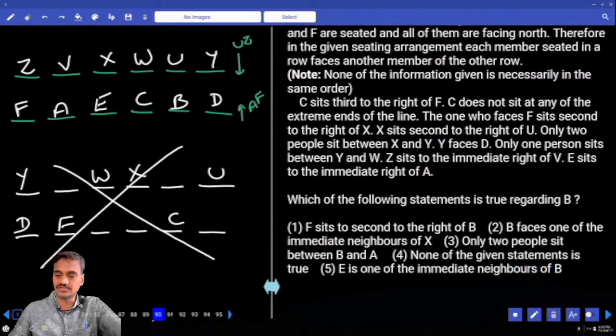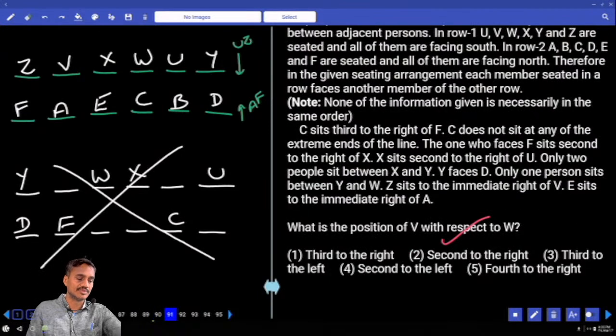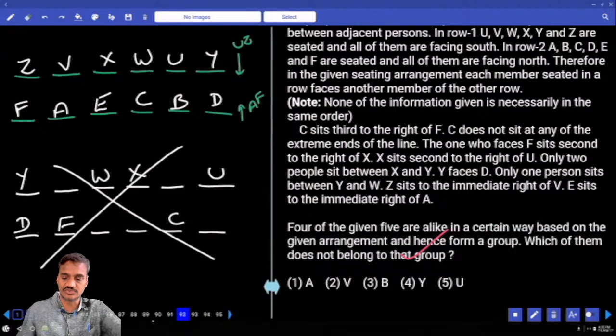Question 90: which of the following statements is true regarding B? F is second to the right of B, that is false. B faces one of the immediate neighbors of X is false. Two people between B and A, definitely true. Choice 3 for 90. Then next one, 91: what is the position of V with respect to W? Second to the right, choice 2 for 91.